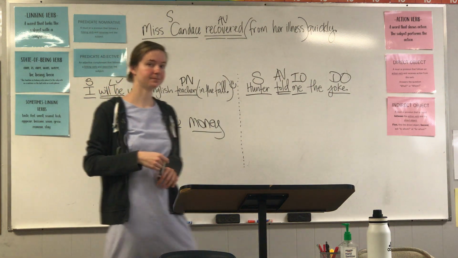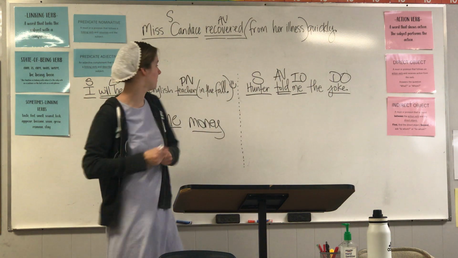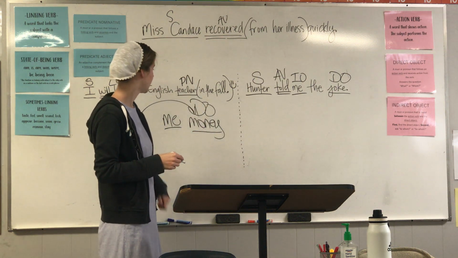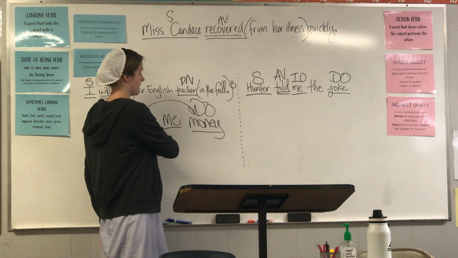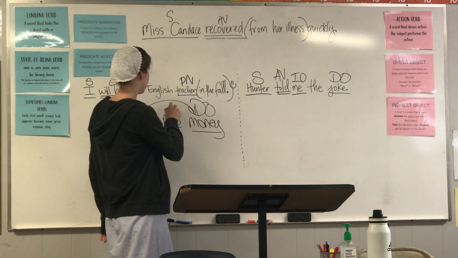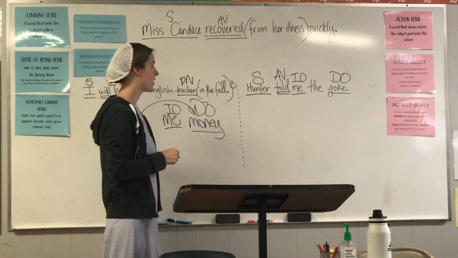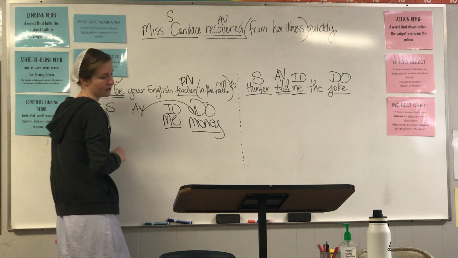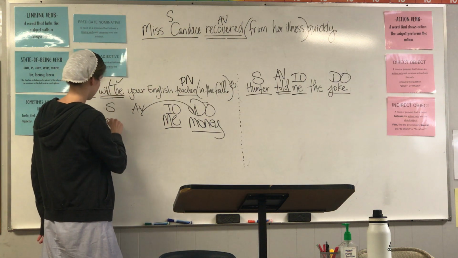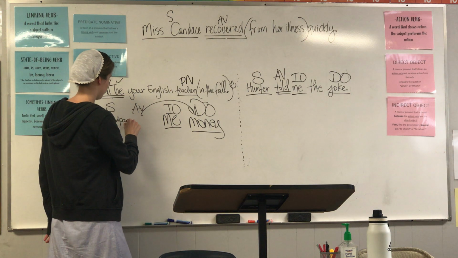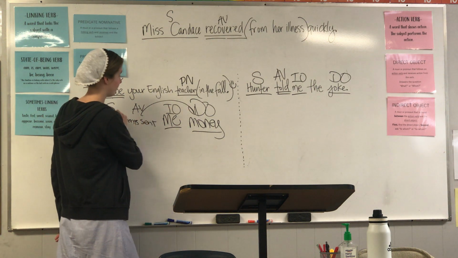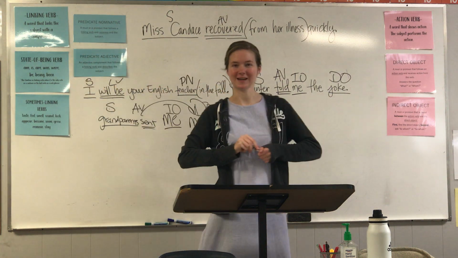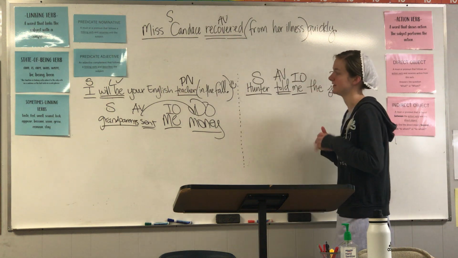Which one is which? My grandparents sent what? Money. We're going to jump over, say our direct object first. We're going to jump back and say me. So my grandparents sent what money? To whom? Me. You need to mark your complements and your action verb and your subject. So your subject is grandparents and your action verb is sent. You need to mark all of these. Subject, action verb, indirect object, direct object. We found these by following certain steps.